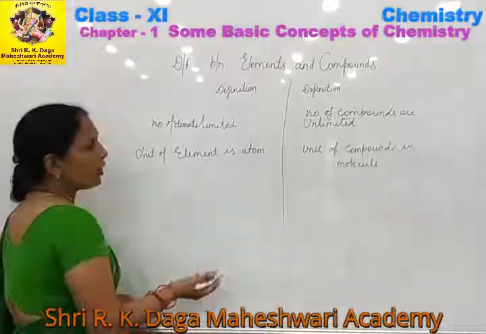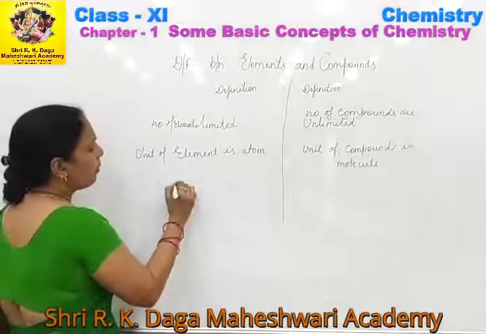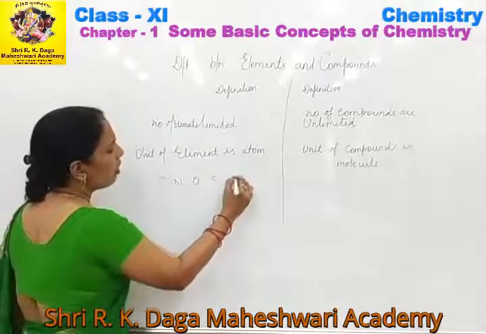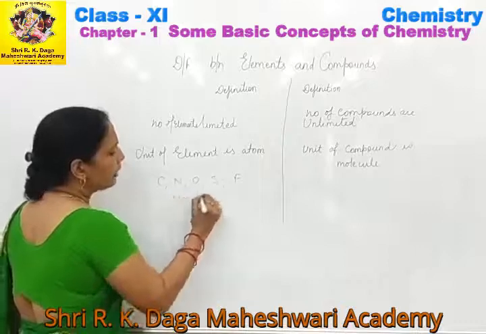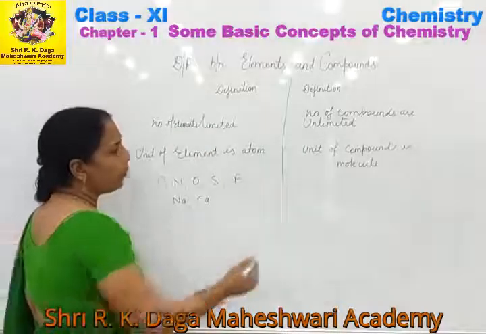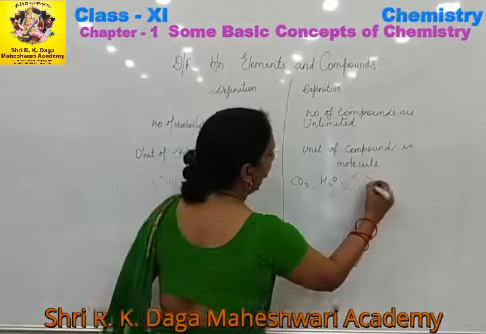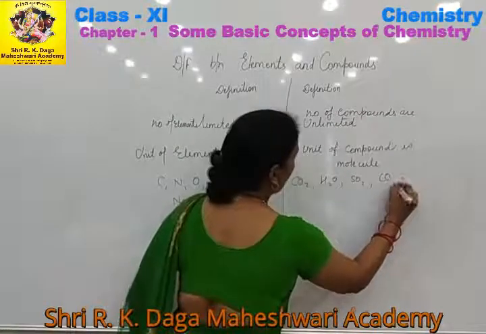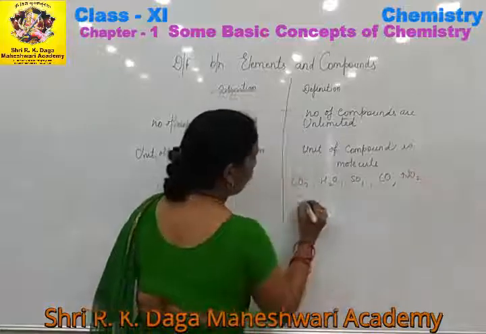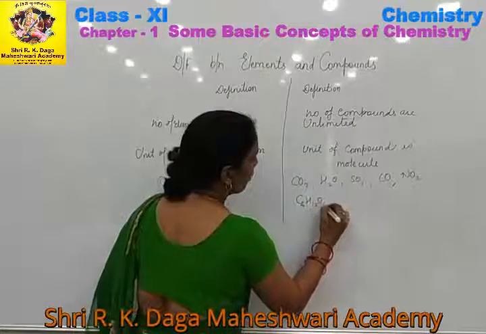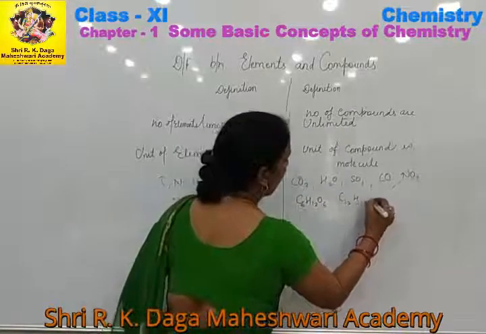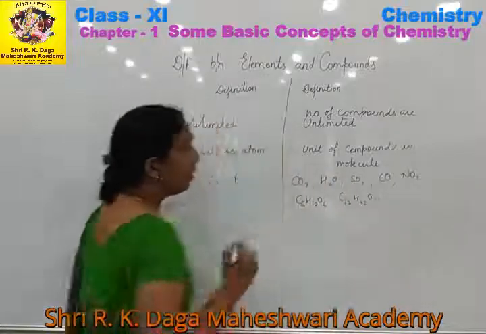You can make one more difference on the basis of examples: carbon, nitrogen, oxygen, sulfur, fluorine, sodium, calcium. All these are examples of the element, while carbon dioxide, water, sulfur dioxide, carbon monoxide, nitrogen dioxide, glucose C6H12O6, C12H22O11, all these are examples of the compound.